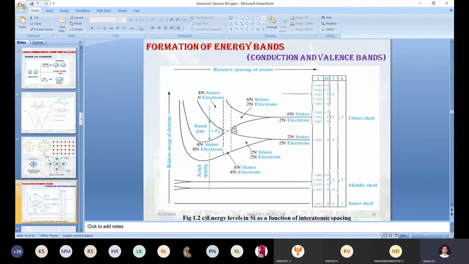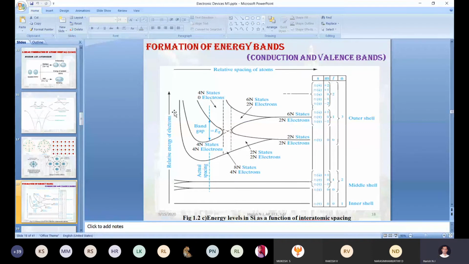So 3s and 3p form a new band here. This is one more branch of the 3p, and this is one more branch of the 3s. After some distance, if you keep on decreasing the distance between the 2 atoms, once again the branches will start.